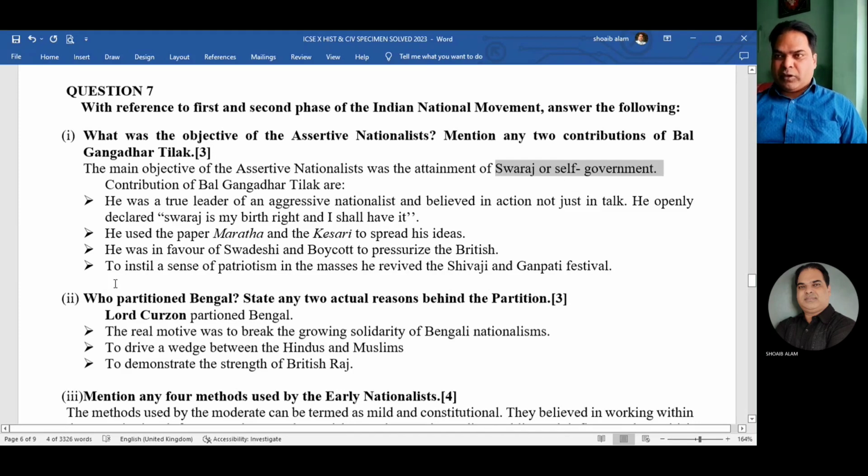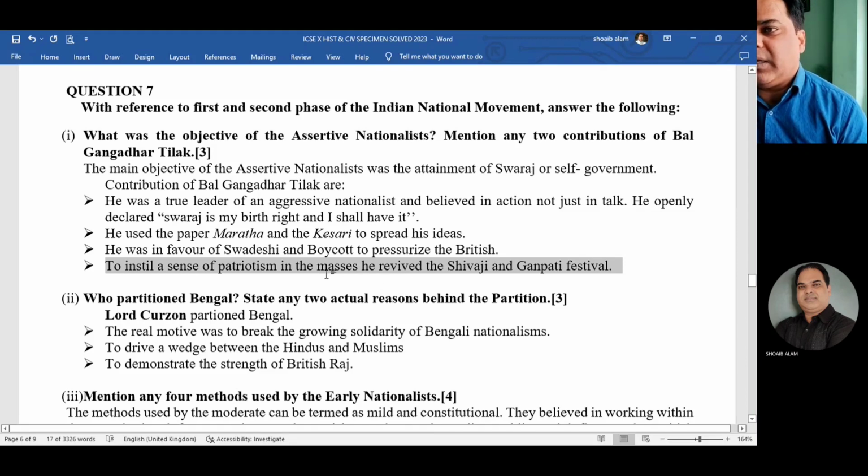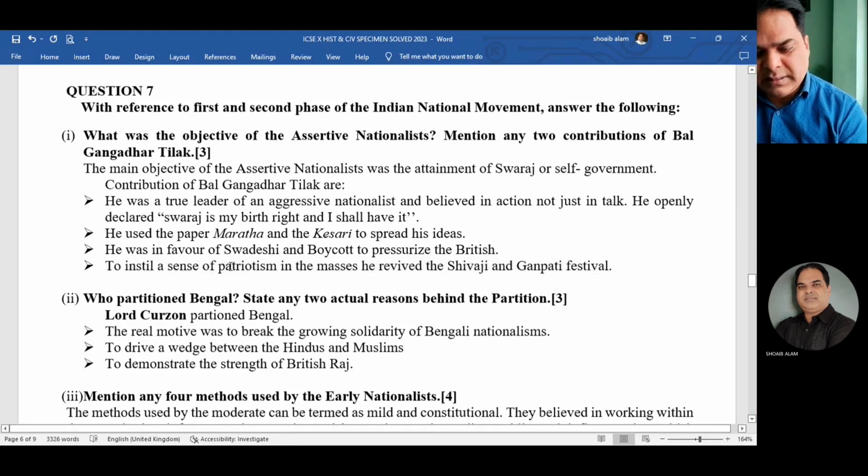Now you are asked to write down 2 contributions. I have mentioned over here 4 contributions, so you can mention any 2. He was a true leader of aggressive nationalists and believed in action, not in talk. He openly declared, Swaraj is my birthright and I shall have it. He used the papers Maratha and Kesari to spread the ideas. He was in favor of Swadeshi and boycott to pressurize. To instill a sense of patriotism in the masses, he revived the Shivaji and Ganpati festival.